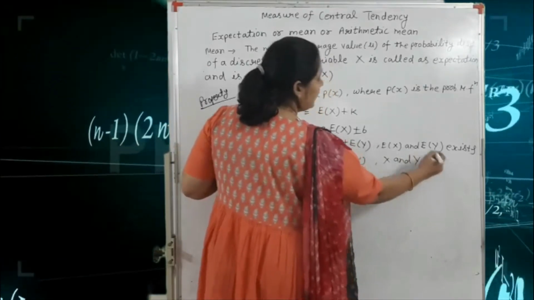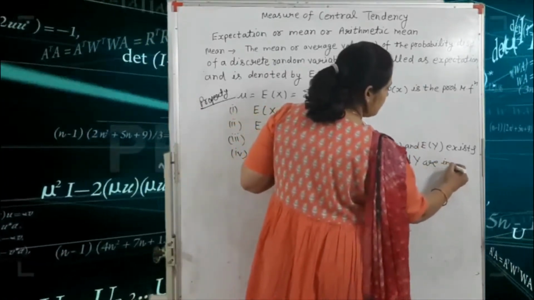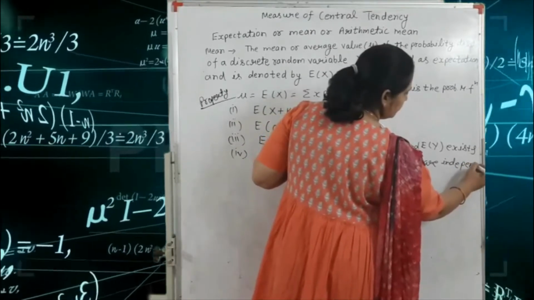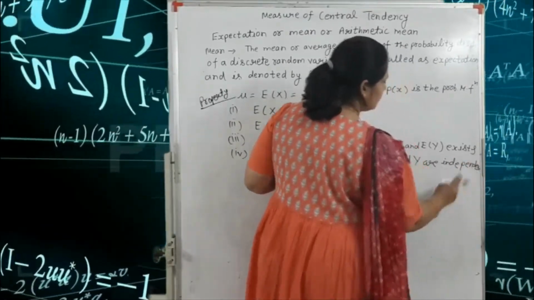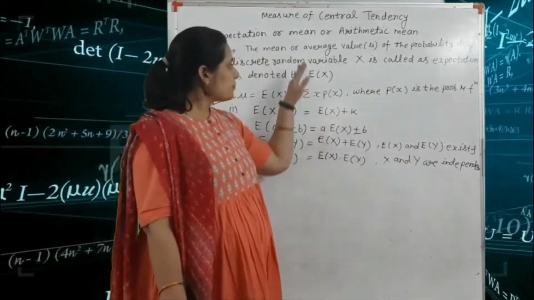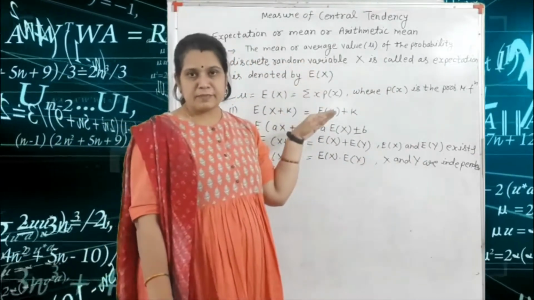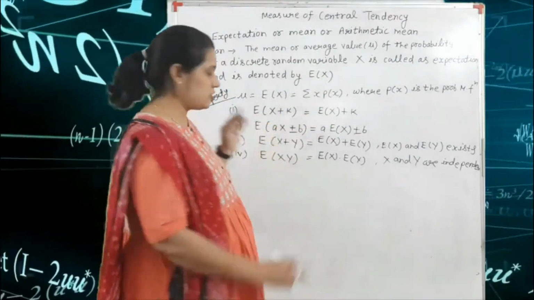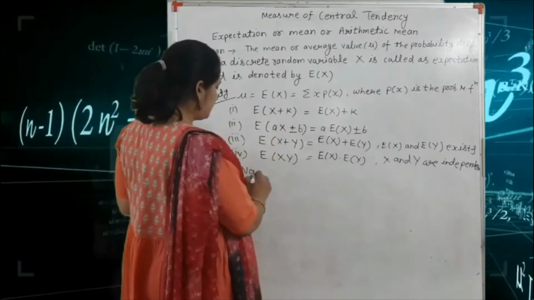X and Y are independent. Okay, so this is the mean, that means the expectation, and these four are the properties of the expectation. Next one is the variance.